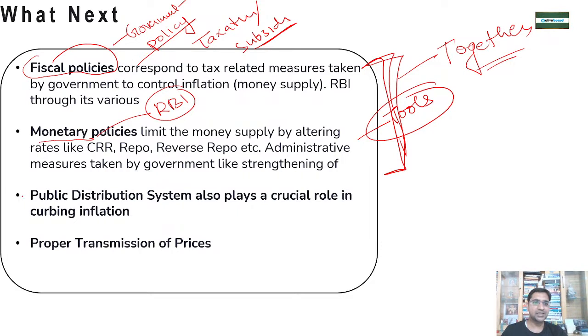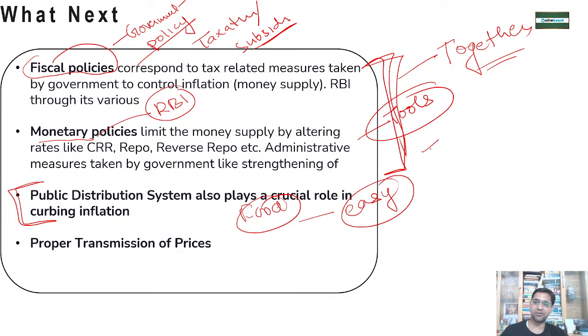Then proper supply of the public distribution system, proper supply of food items from PDS shops should happen in order to curb the inflation. Because if the people are getting the proper food at proper places, then automatically it will ease the prices.